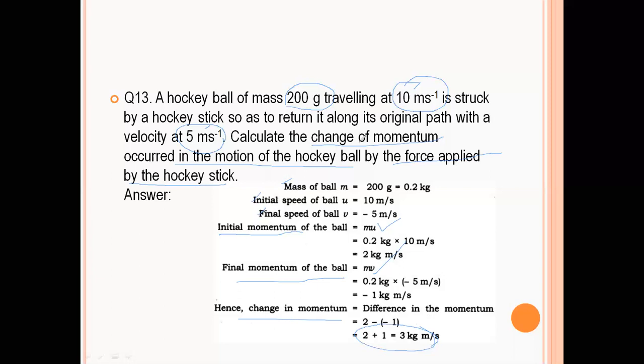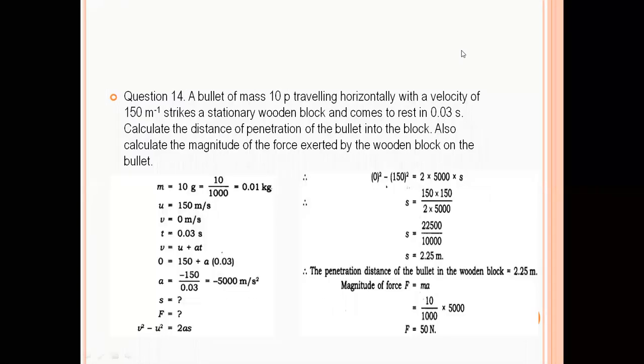So you have to find out the change in momentum. The question is, what is the change in momentum of an object? You have to find out the initial momentum and the final momentum and subtract them. Okay, I think you understand all these questions. Now the next question of your textbook is question number 14.